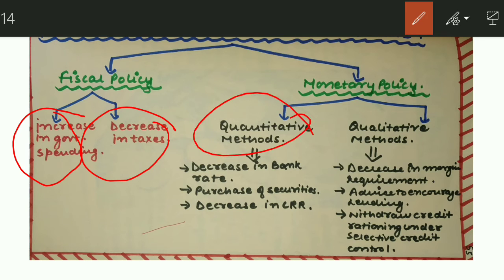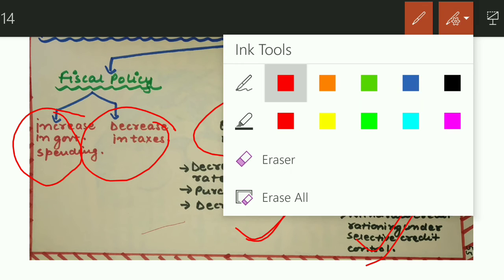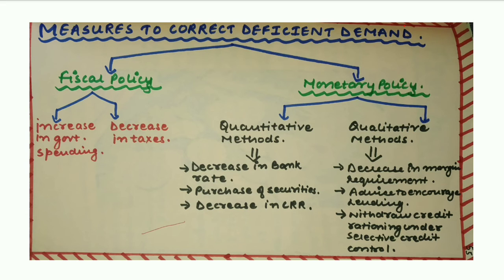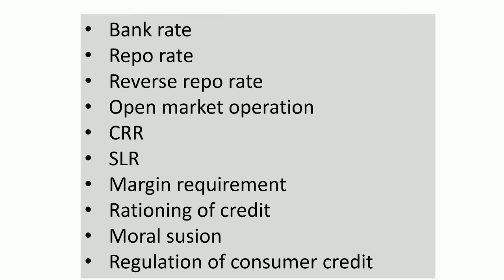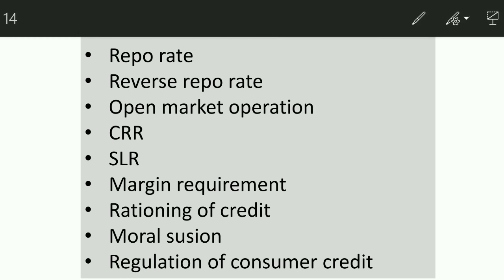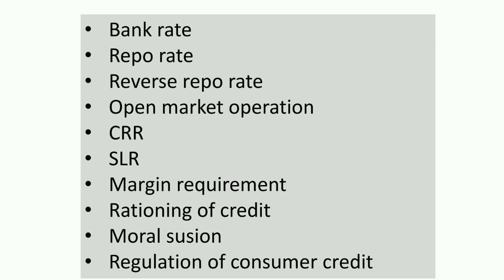Then in monetary policy, similarly, we have the quantitative method and the qualitative method. We are already done with that in the banking section. But let's discuss the monetary policy for both excess demand and deficient demand one more time, because they are very important and are repeatedly asked as part of this chapter as well as part of money and banking. So please watch that video again if you don't know about these things, because over here I'm just telling you in short.